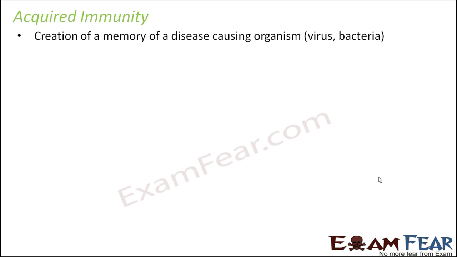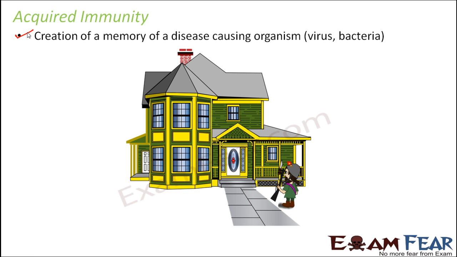So let us now try to understand acquired immunity in a little more detail. Acquired immunity is the creation of a memory of a disease causing organism, for example a virus or bacteria. The concept behind acquired immunity is something like this. Let us suppose this is your house. I'll take the same example of house, security guards and the thief, where the house is your body, the security guards are the immune system, and the thief is the disease causing organism.